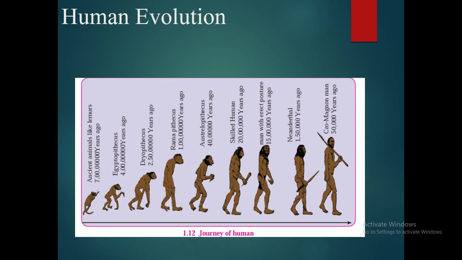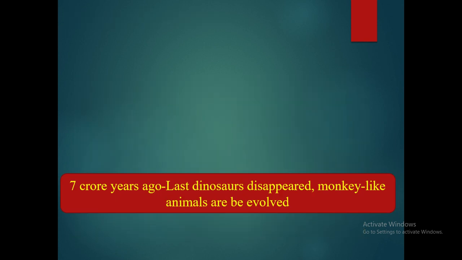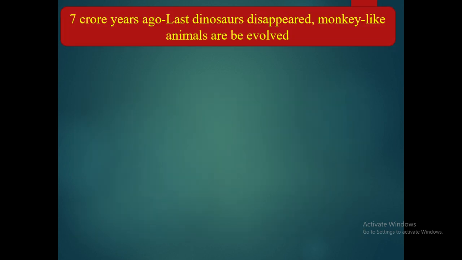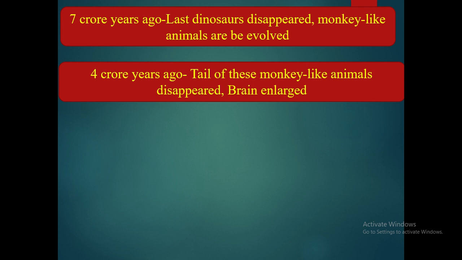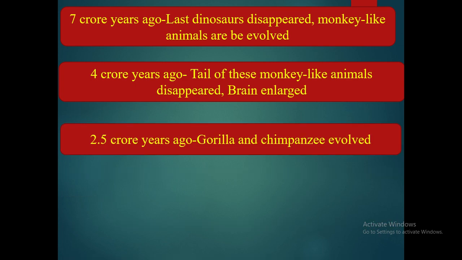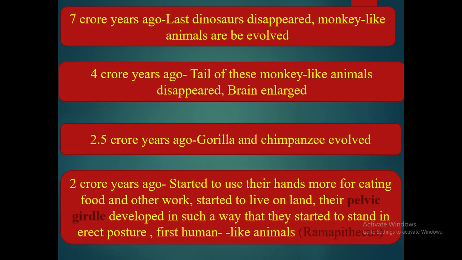Human evolution. So let's see the human evolution. 7 crore years ago, the last dinosaurs disappeared and monkey-like animals evolved. 4 crore years ago, the tail of these monkey-like animals disappeared and the brain enlarged. 2.5 crore years ago, gorilla and chimpanzee-like animals evolved. 2 crore years ago, they started to use their hands for eating food and other work, and also started to live on land.